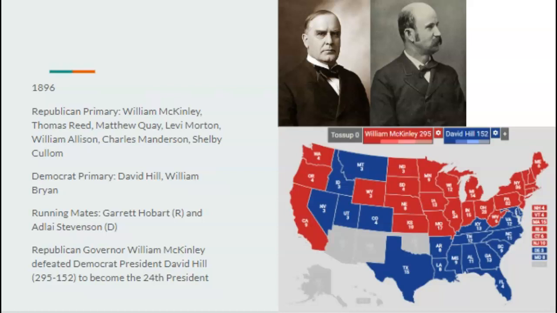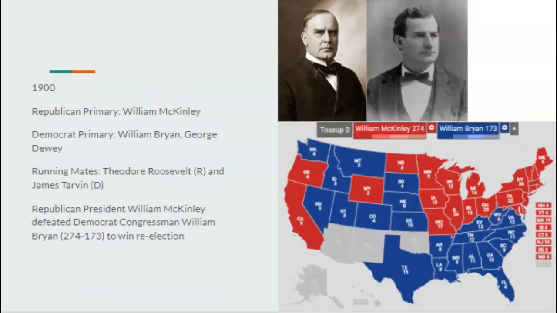McKinley's first term here would be the same as it was IRL. Going on to 1900, it'd be a very similar rendition of the election that happened in our timeline, except William Bryan would do a lot better, considering this is his first time running for president instead of the second time, or first time being the Democratic nominee. But McKinley would beat Bryan by a much narrower margin than in real life. McKinley would defeat Bryan 274 to 173.